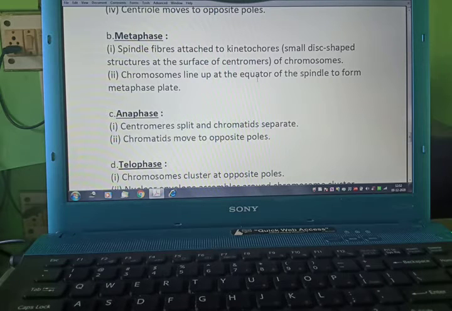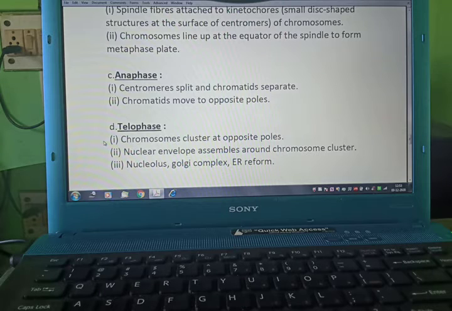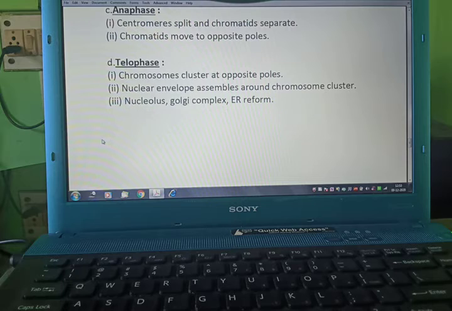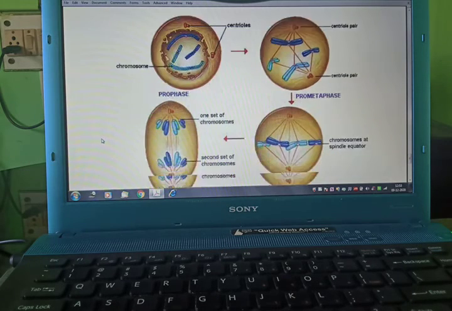Now metaphase. Spindle fibers attach to the kinetochores, small disc-shaped structures at the surface of the centromere of the chromosome. Chromosomes line up at the equator of the spindle to form the metaphase plate. Anaphase: the centromere splits and chromatids separate. Chromatids move to opposite poles. Telophase: chromosomes cluster at opposite poles. The nuclear envelope assembles around the chromosomal cluster. The nucleolus, Golgi complex and endoplasmic reticulum form again.